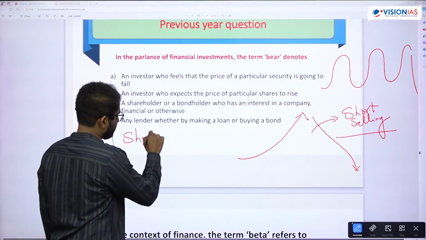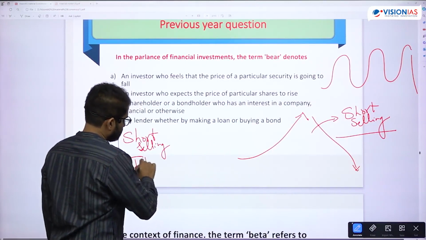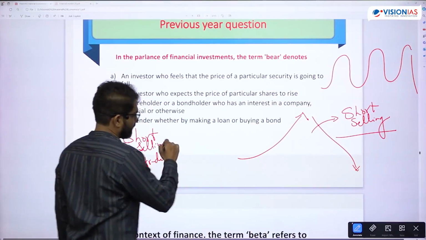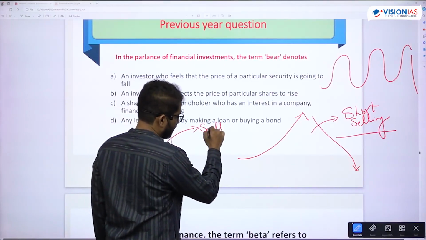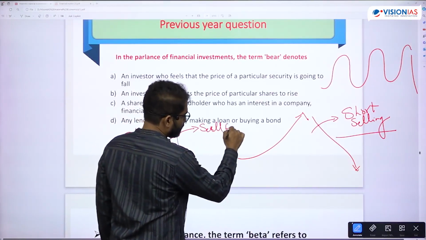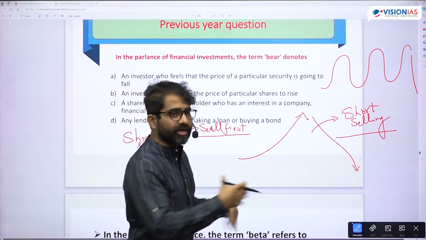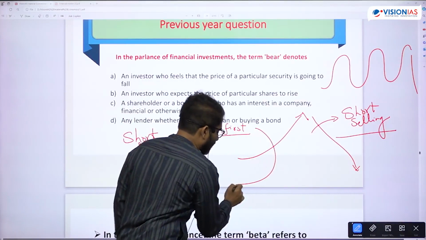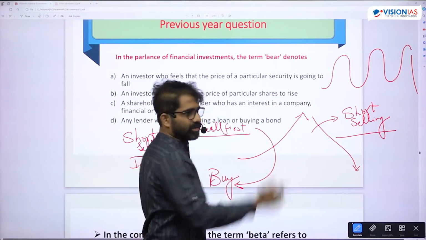Short selling is purely intraday. Sell first. Without having the share in your pocket, you can sell first and buy later. Though you don't buy, it will come into your account.